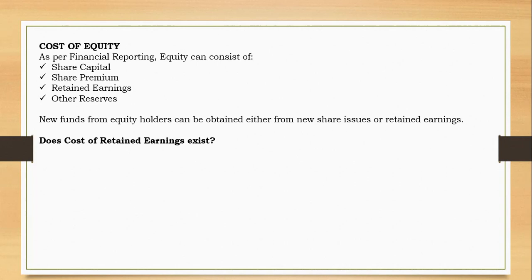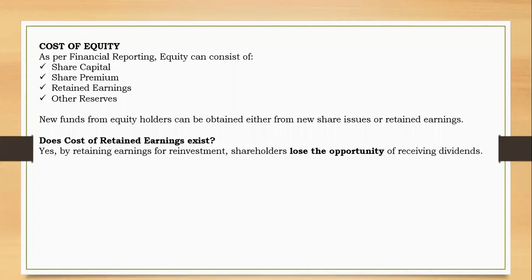When you retain the earnings, it means that you make shareholders forgo the opportunity to receive dividends that could be invested elsewhere. So you have to understand that the cost of retained earnings exists. By retaining the earnings for reinvestment, shareholders lose the opportunity of receiving dividends.